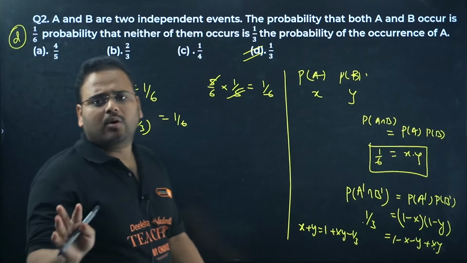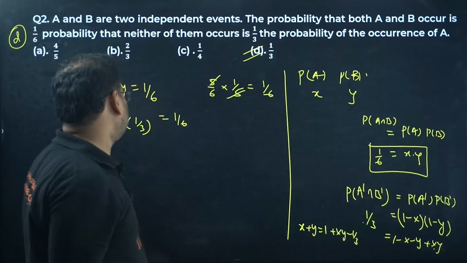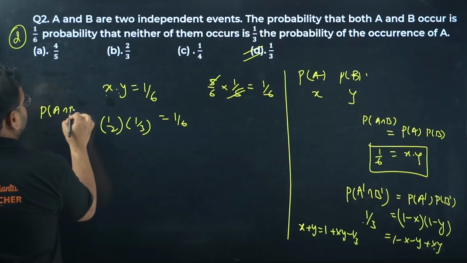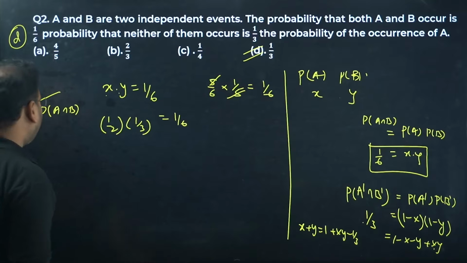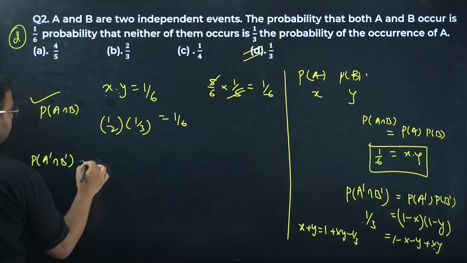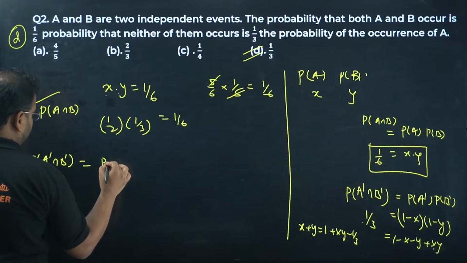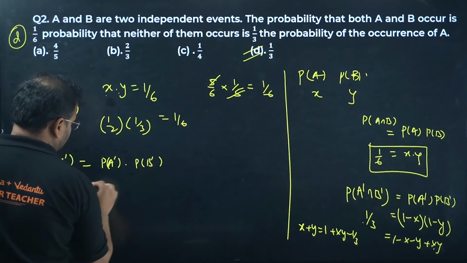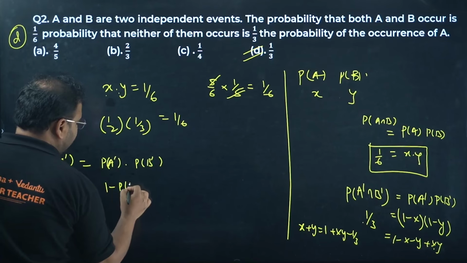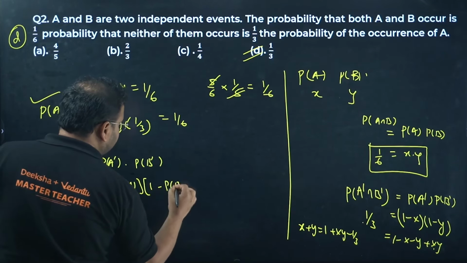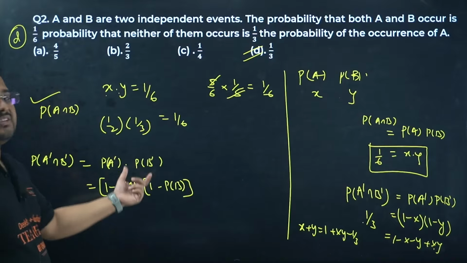Is it right? No, but we can verify this. What they're saying is coming from P of A intersection B. So this is validated. What about this one, beta? This is P of A dash into P of B dash. I can write this as 1 minus P of A into 1 minus P of B. Check here, just verify once.